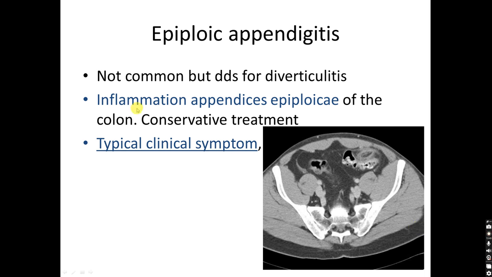Epiploic appendagitis is the inflammation of the appendices epiploicae, which is fat anterior to the colon. A typical clinical symptom is that the patient can tell the exact site of pain with his finger, and at that position there will be inflamed fat on sonography. On CT there again will be inflamed fat like this, fat stranding localized anterior to the colon here. So this is epiploic appendagitis.